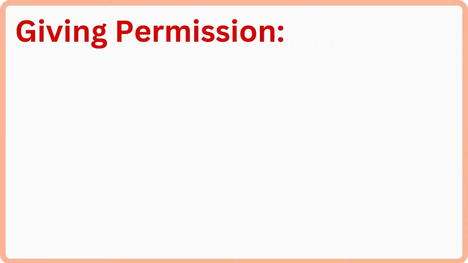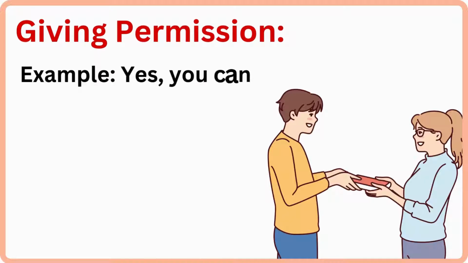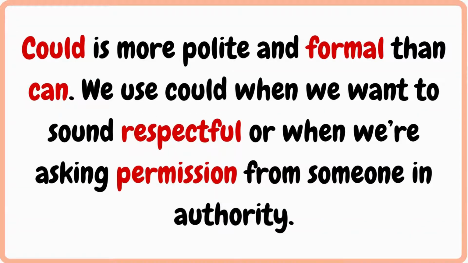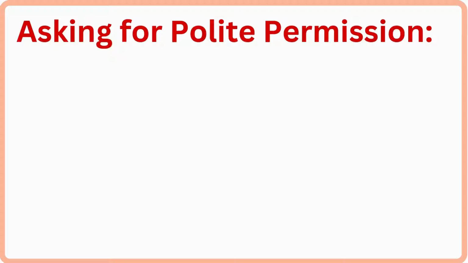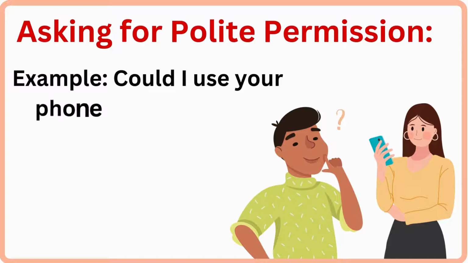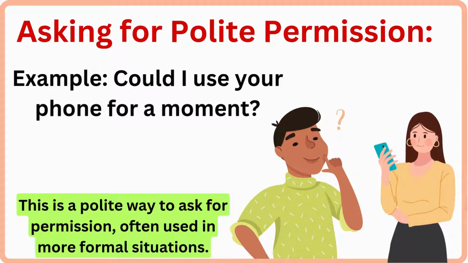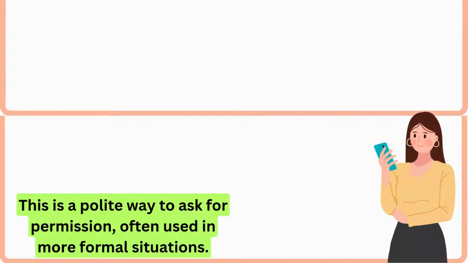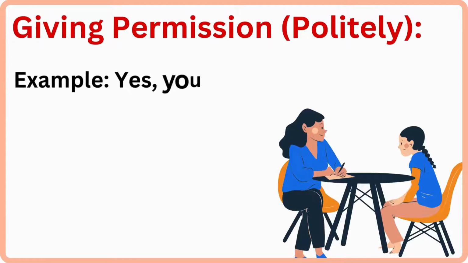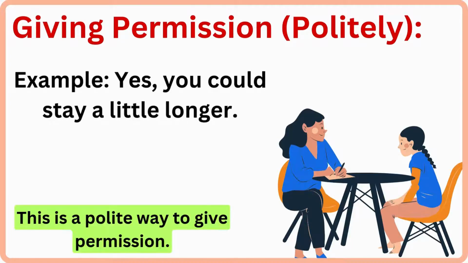Giving permission. Example, yes, you can borrow my book. Here, you're allowing someone to do something. Could is more polite and formal than can. We use could when we want to sound respectful or when we're asking permission from someone in authority. Asking for polite permission. Example, could I use your phone for a moment? This is a polite way to ask for permission, often used in more formal situations. Giving permission politely. Example, yes, you could stay a little longer. This is a polite way to give permission.